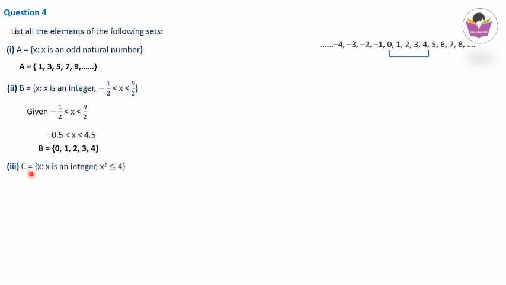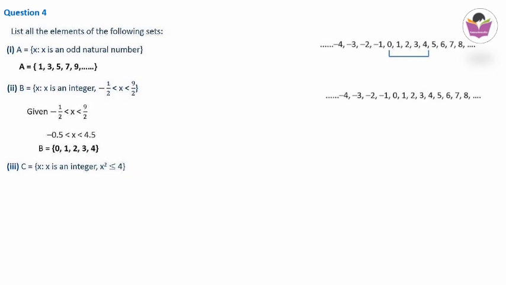Third question, C is equal to the set of all x such that x is an integer such that x square is less than or equal to 4. From the integer number set, we have to collect the numbers whose square is less than or equal to 4. Less than or equal to means including 4. So integer numbers mean these are the integers, negative, 0 and positive numbers. So from this list we have to find out the numbers whose square is less than or equal to 4. So let's check which are the numbers.